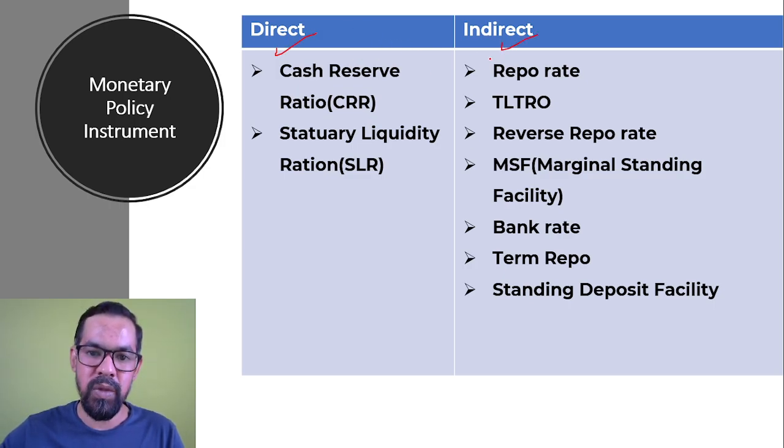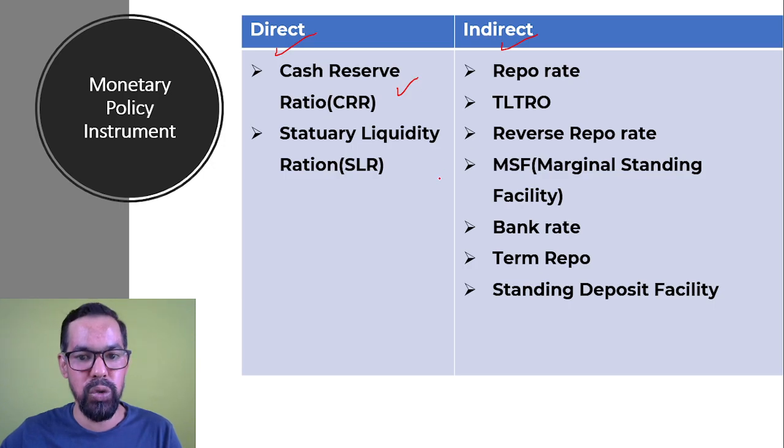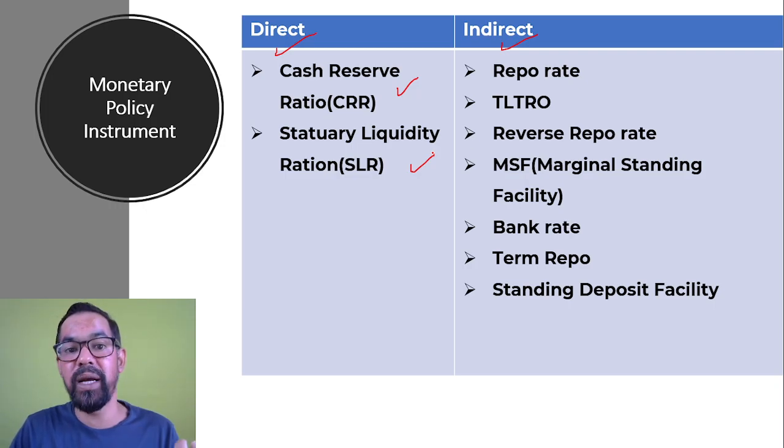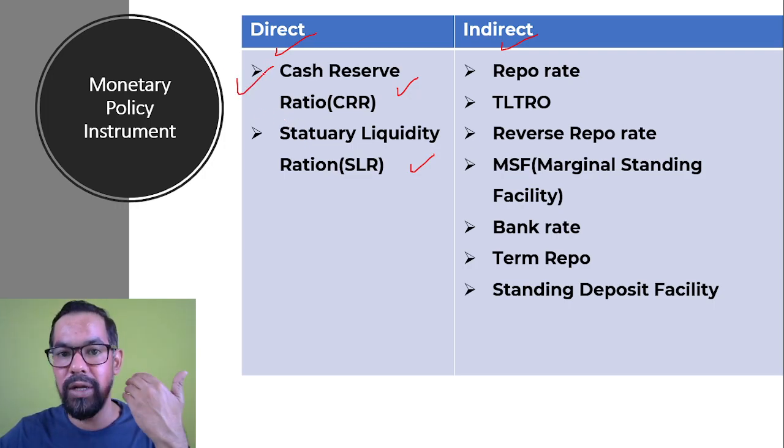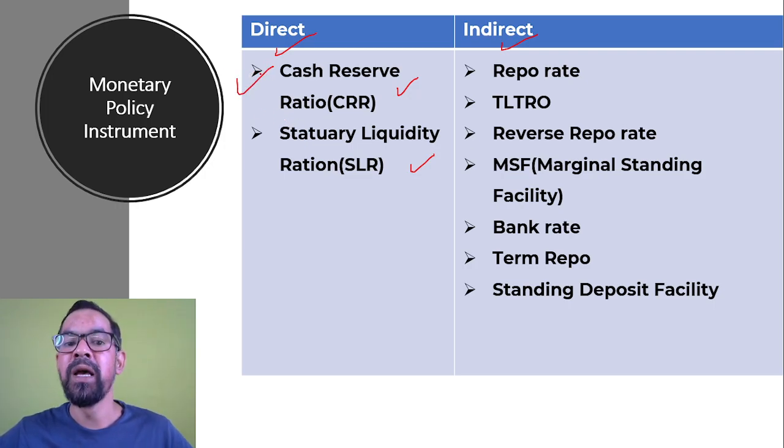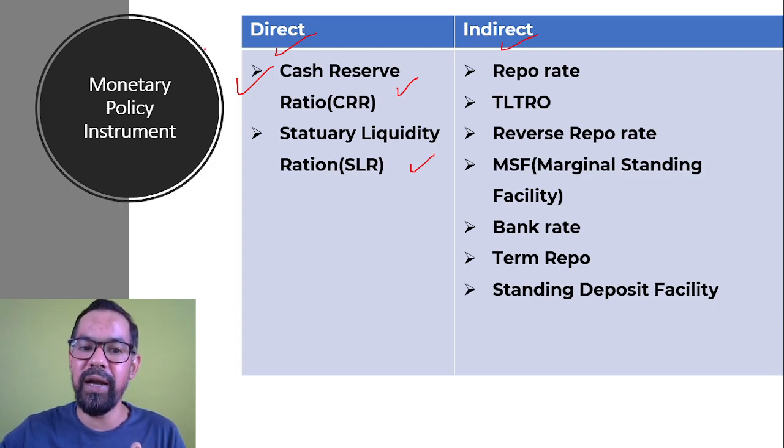Direct tools are CRR, cash reserve ratio, and SLR. Now what is the difference between direct and indirect? Direct means they have a direct impact on the liquidity. When you discuss this particular tool in detail, you'll easily get it. Let's say the current CRR is 4.25%.